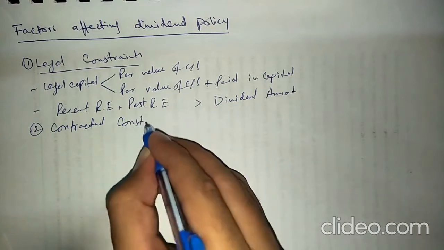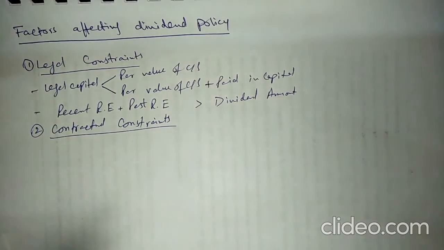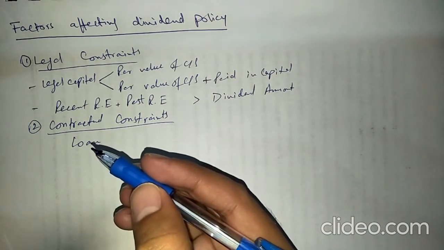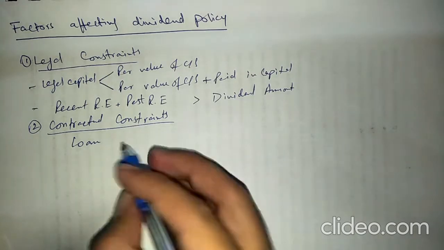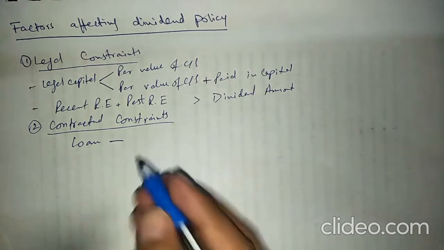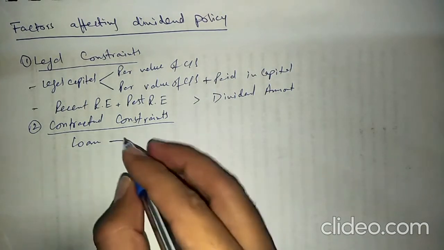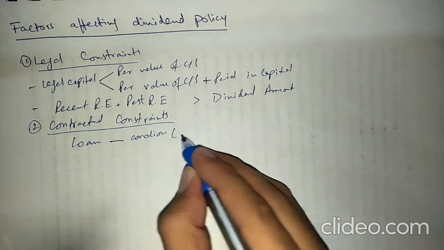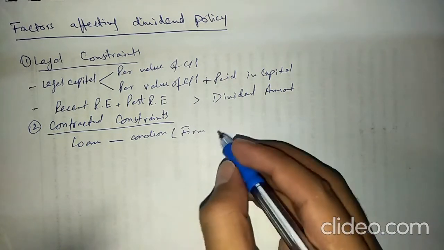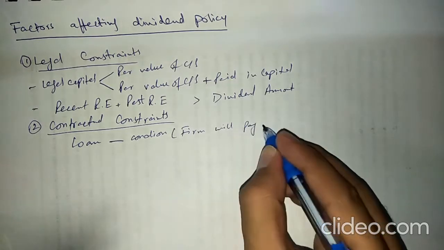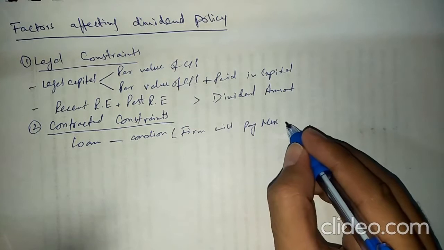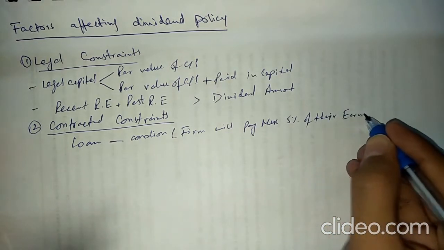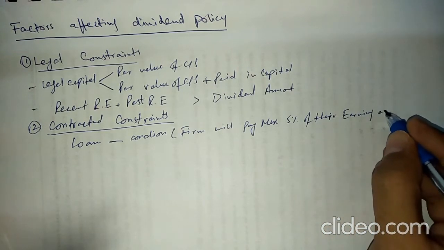For example, when a company borrows a loan from a bank, sometimes banks impose conditions on loans. When the company's financial position is not good and they are going to take a further loan from a bank, then the bank imposes conditions on the company. I will give you an example: against the loan, one condition can be that the firm will pay a maximum of 5% of their earnings as dividend.